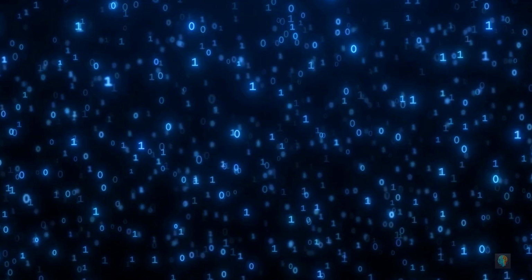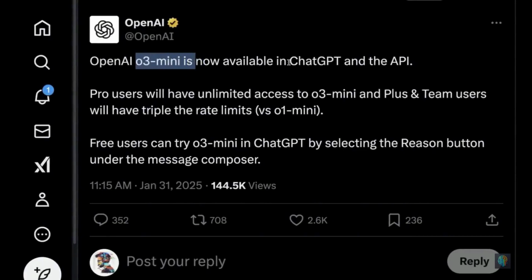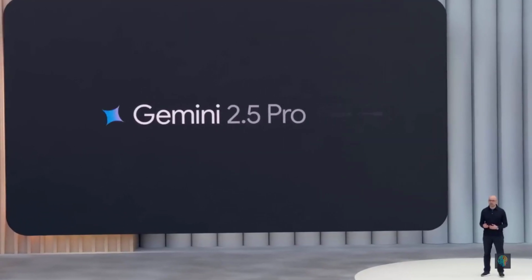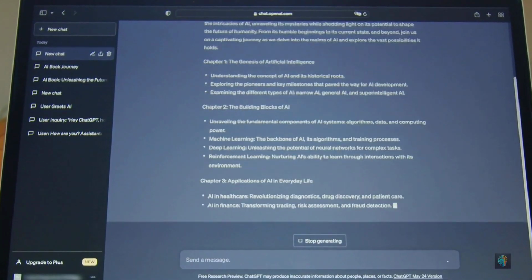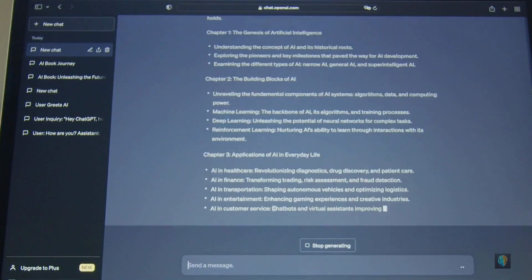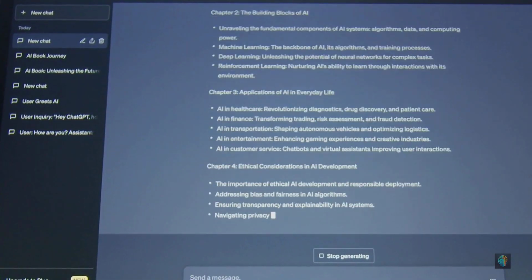Just look at the AIME 2024 test, a rigorous math benchmark. O3 Pro beat Gemini 2.5 Pro from Google and Claude Opus from Anthropic on GPQA Diamond, a PhD-level science benchmark. That's not just impressive, it's historic.